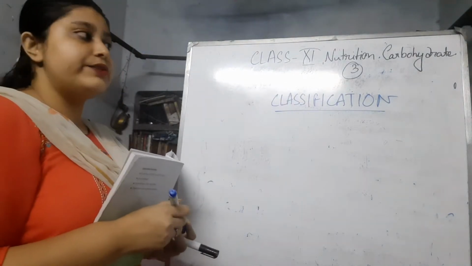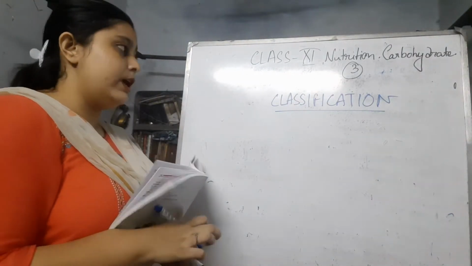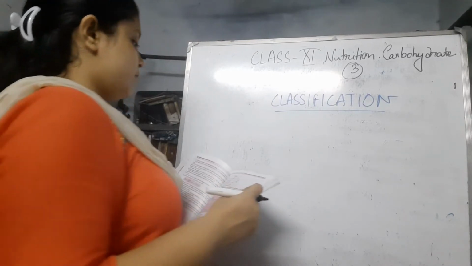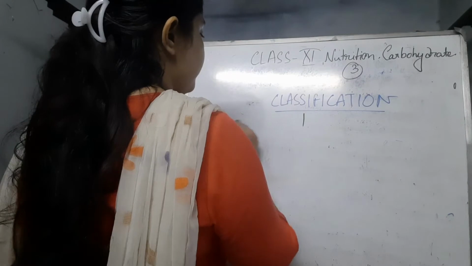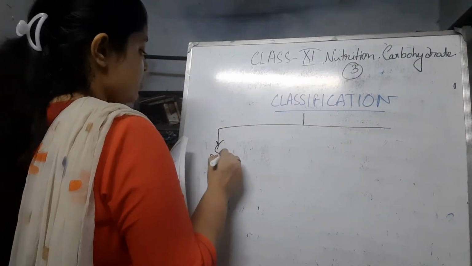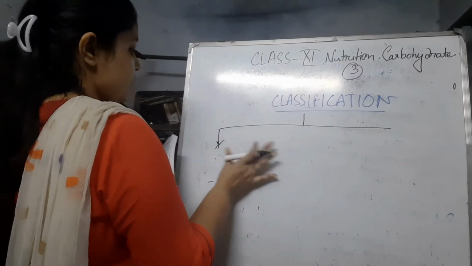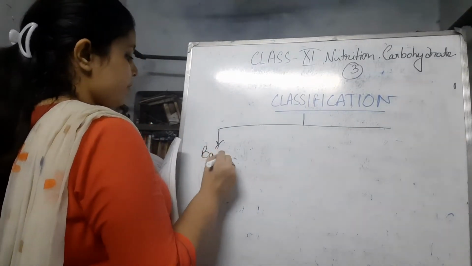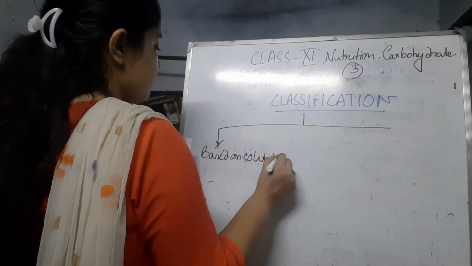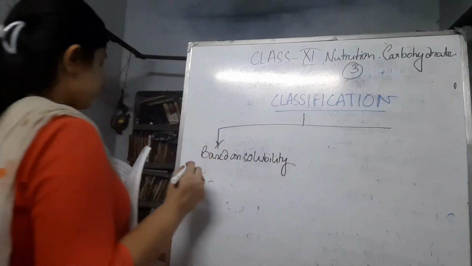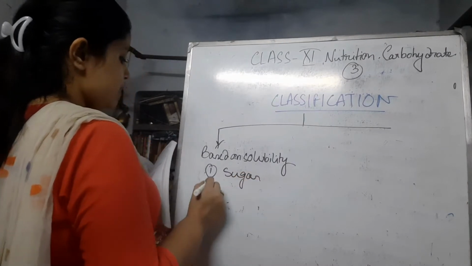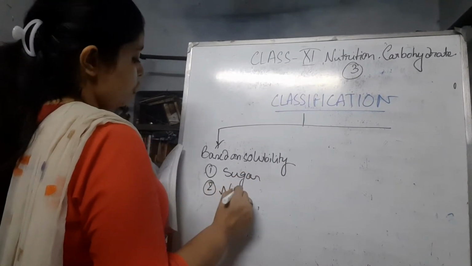So, carbohydrates have a broad classification. They can be classified in different manners. The first classification is based on solubility. Here they can be of two types: one is sugar and the second one is non-sugar.